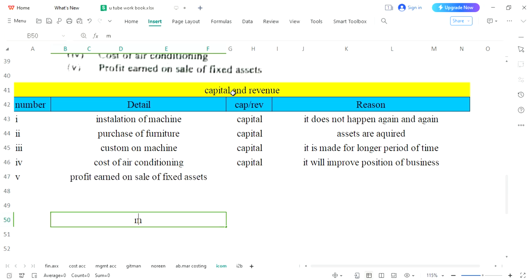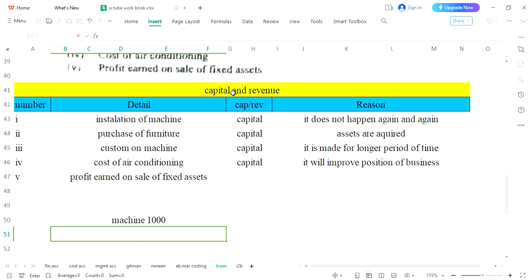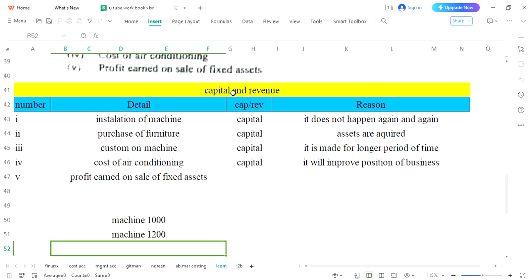Let's say you have purchased a machine for rupees 1000. After a short period of time, you realize that you don't like it, you don't like its color, or you are not satisfied with the progress. You started selling it, and luckily you have sold it for rupees 1200. So how much profit will you earn?